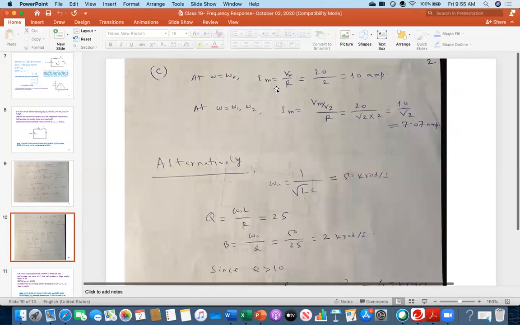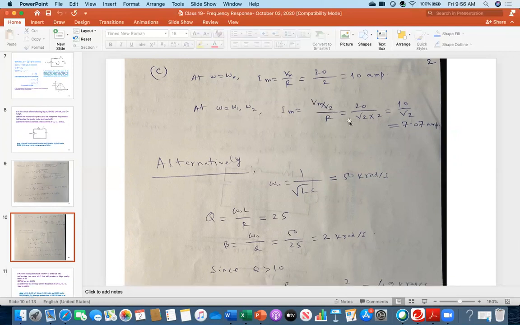Okay, good. So Im is Vm over R, so it is 10 ampere. And then at omega equal to omega 1, omega 2, at those two points, Im is Vm over root 2R, ultimately. So I got, you see, 7.07 ampere. So then I am done.